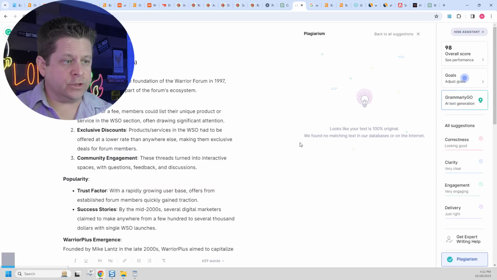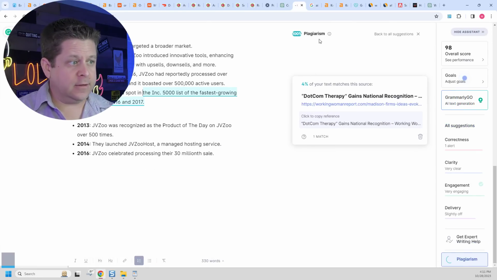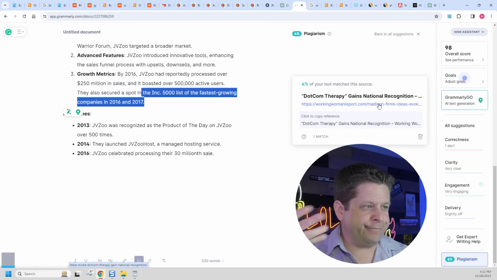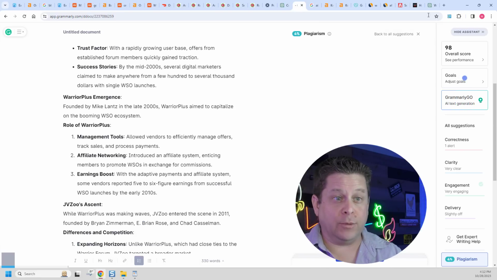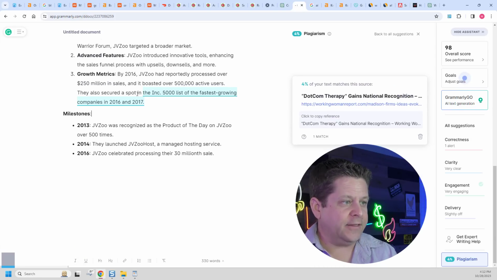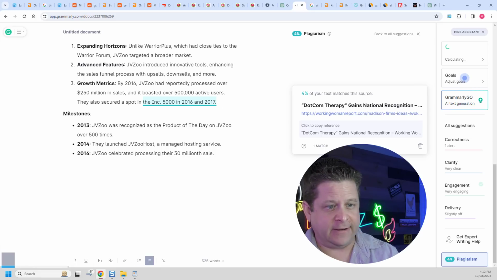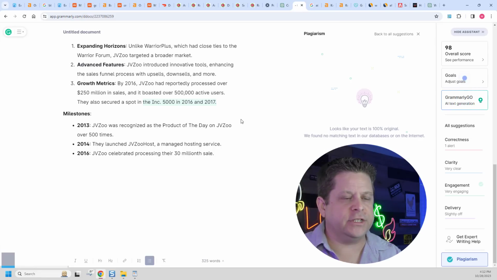Again, before we enter it, we'll just put it into the plagiarism detector over on Grammarly. And we can see that it's about 4%. And this is probably from something else that was about Inc. now. So I don't think that's actual plagiarism. I think it's just a sentence that someone else uses that's very similar, okay? And if you want, you can change it and say they also got a spot in the Inc. 5000 in 2016, 17. Now it's passing the test, right? So that's something very simple that you can do.